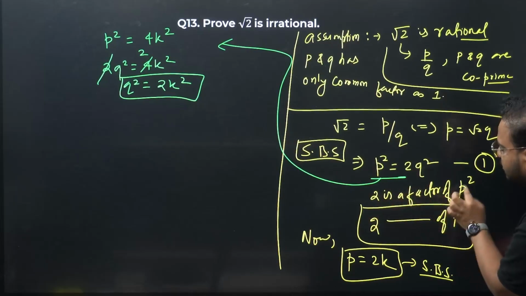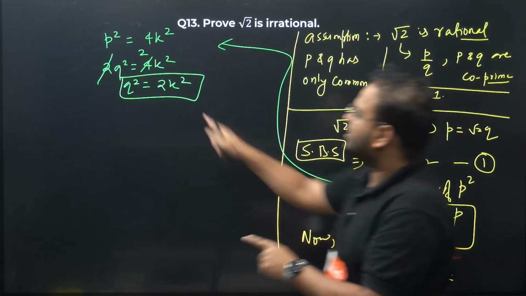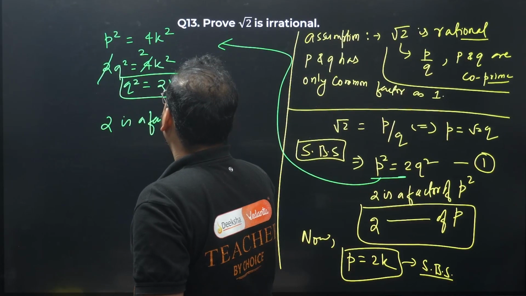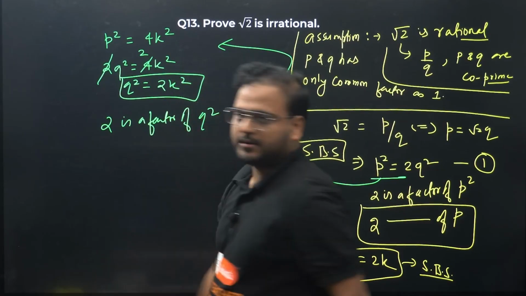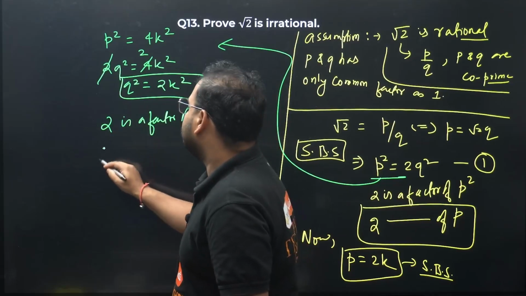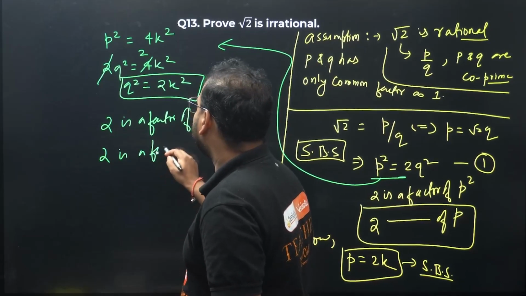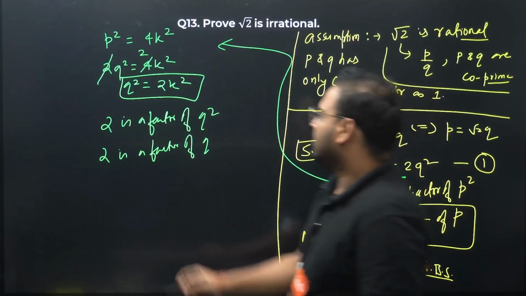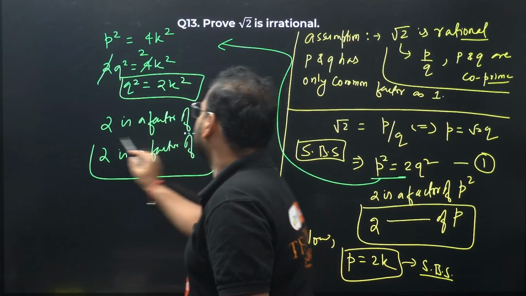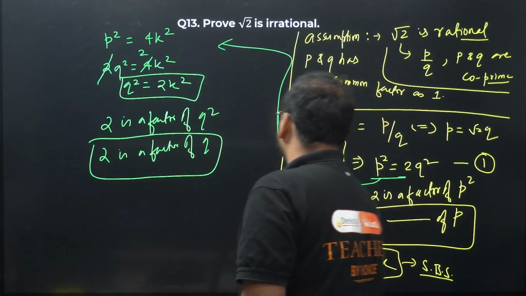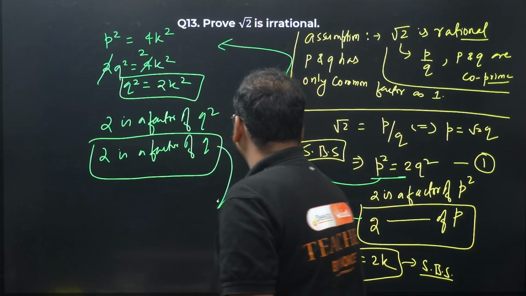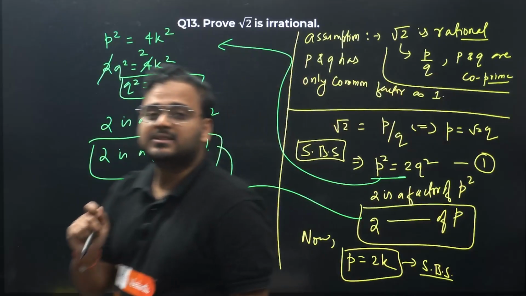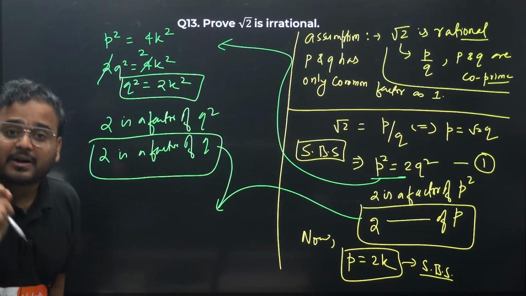I wrote 2 is a factor of p square. Same, what I'm going to do over here? 2 is a factor of q square. What is it? 2 is a prime number. It means 2 is a factor of q as well. Now this is my conclusion. So we have these two statements: 2 is a factor of p, 2 is a factor of q. What it means? It means 2 is a common factor of p and q.